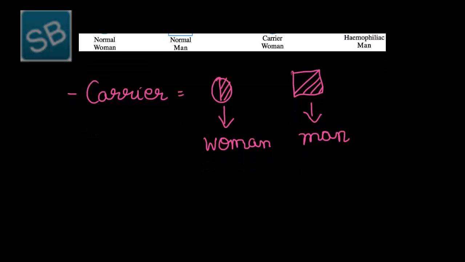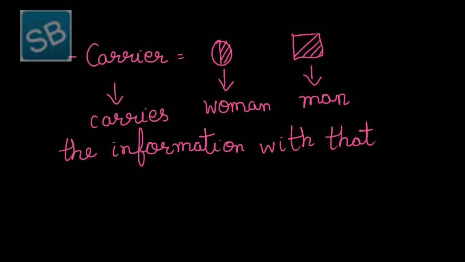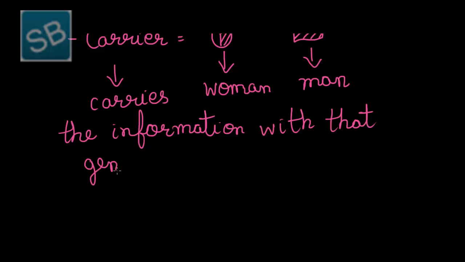Now, what does the term carrier mean? The carrier means that it carries the information that is associated with that genetic disease. Thus, on this basis we can say that a carrier person does not get affected by the disease, but carries the information for that genetic disease, which can be harmful or can cause that disease in the next offspring.